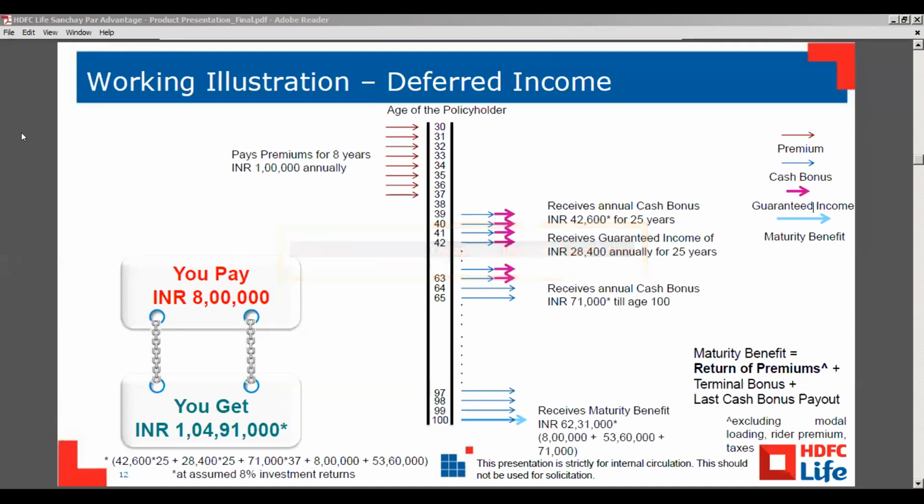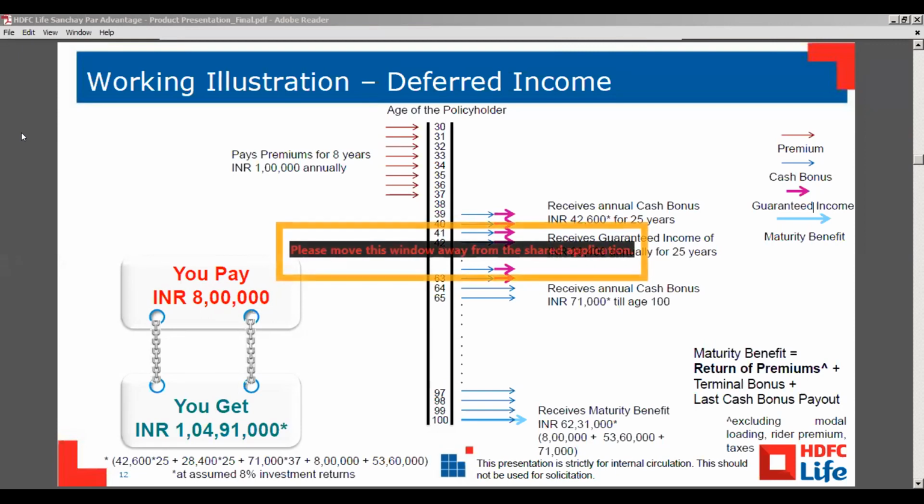If he is choosing 8 years premium payment option, he will get 28% of annualized premium. So he is getting 28% of 1 lakh rupees as a guaranteed income. That is in the deferred option only, right? Yes, only in the deferred option.